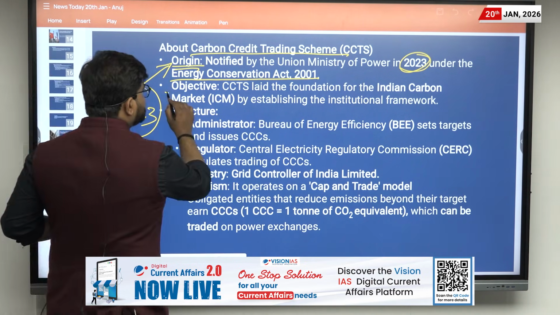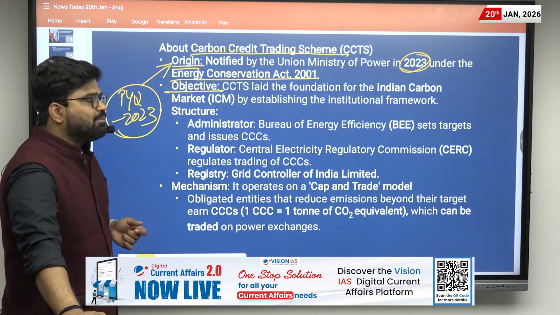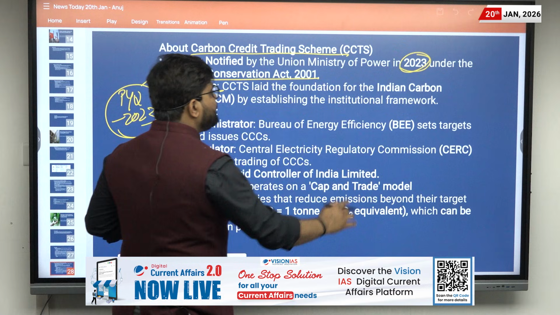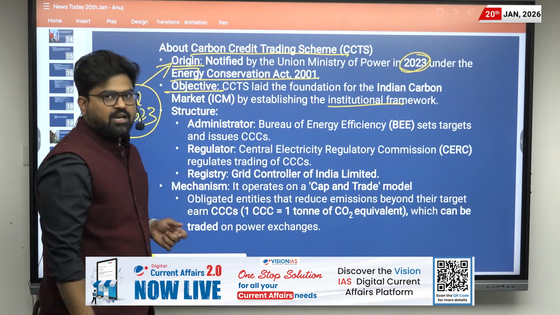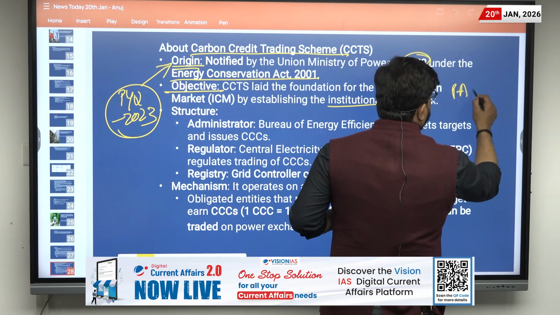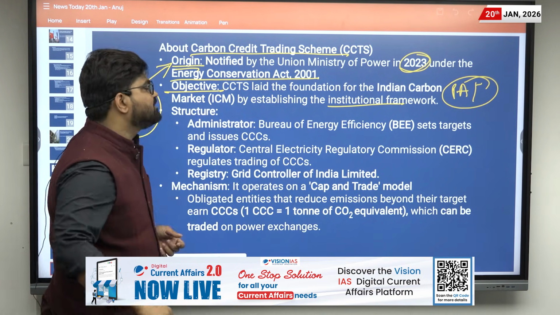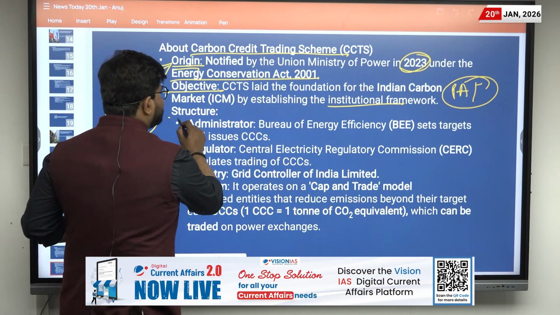Then what was its objective? Basically it laid the foundation for the Indian carbon market by establishing the institutional framework. Before that we had PAT, Perform, Achieve and Trade. It is the enhanced version. And what is the structure?